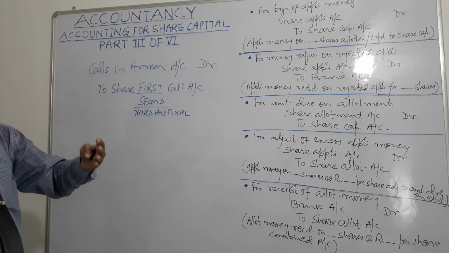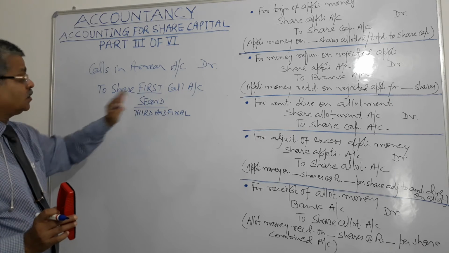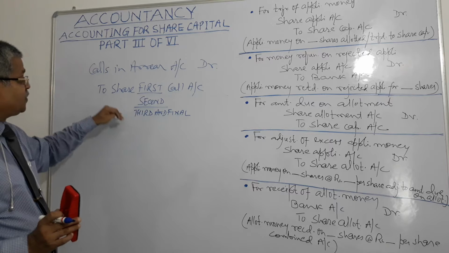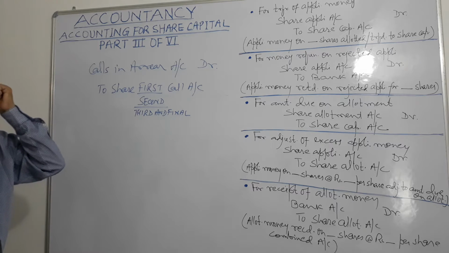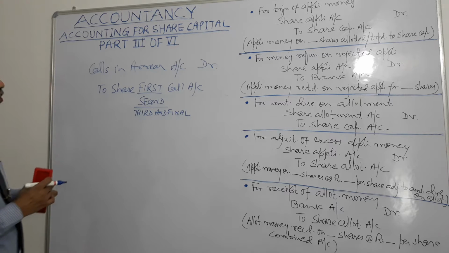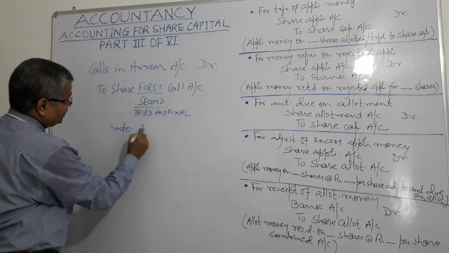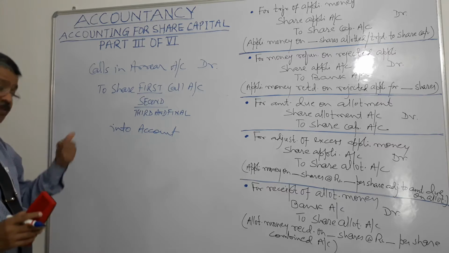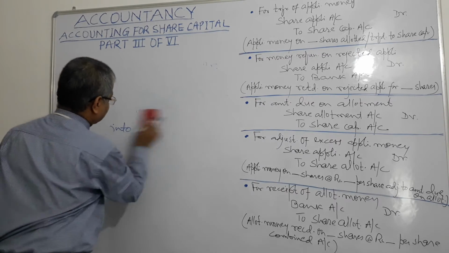If there are in all three calls, for the first to share first call account, for the second to share second call account, and for the third to share third and final call account, right? And the narration will be calls in arrears brought into account, right? This was regarding calls in arrears, right?